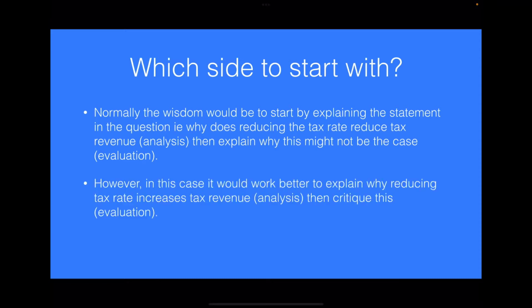And the reason for that is because you can then critique your arguments that you've given. If you do it the way around in the question, it limits what you can say for evaluation. So it's better to work the other way around.